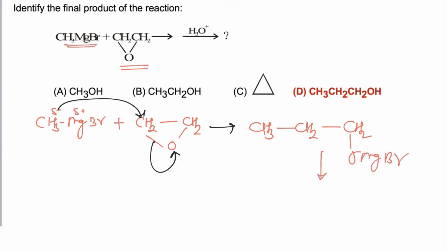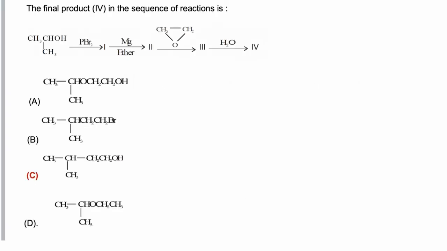In next step, when acidic water is taken, now alkoxide ion abstracts hydrogen proton and it will get converted to 1 degree alcohol, and hence correct answer is D. In this question we have to find final product of sequence of reaction. So now first alcohol is taken.